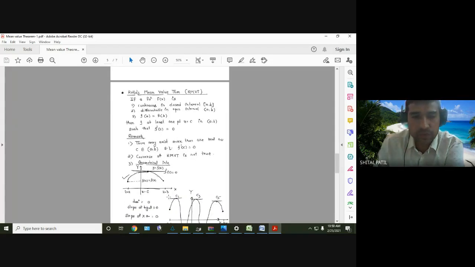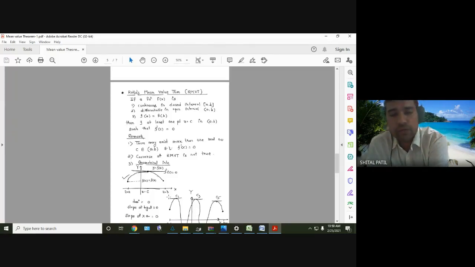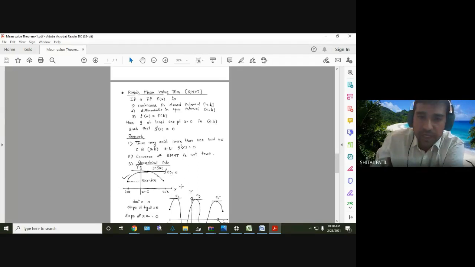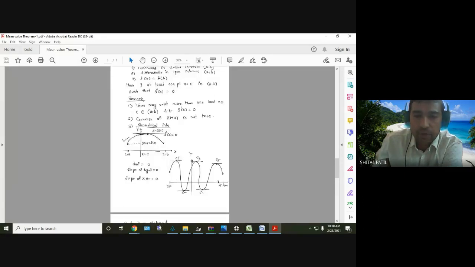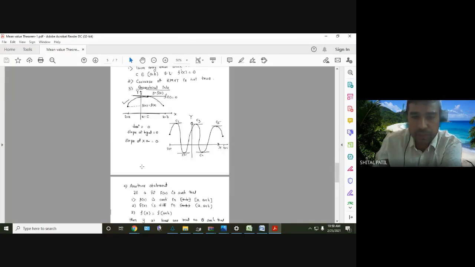So this is known as converse is not true. Geometrical meaning: geometrically, say we have 2 points x equal to a and x equal to b, where we have f of a equal to f of b. Function is continuous and differentiable, so we have drawn the graph of function. Then there is at least one point where the tangent to the curve at that point will be parallel to x-axis. Many times not only one point, we may have, see the second diagram, we may have 5 points, C1, C2, C3, C4, C5, depends upon the nature of function.